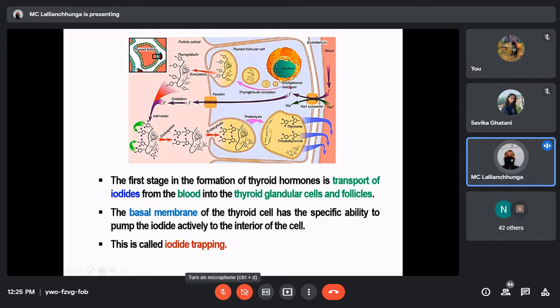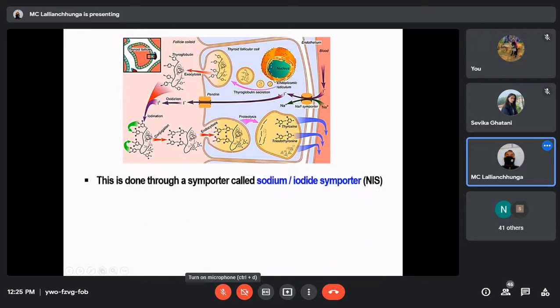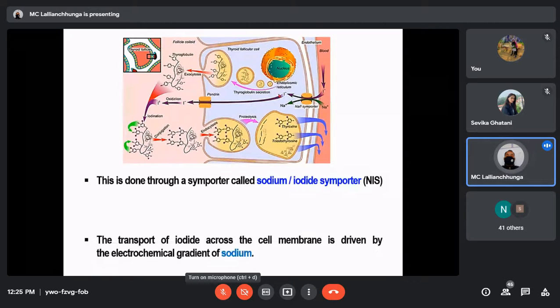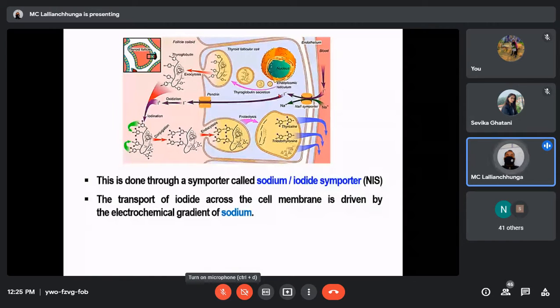We can call this iodide trapping, because this basal membrane has this specific ability to pump iodide to the interior of the cell by using the sodium iodide importer. And the transport of iodide across the cell membrane is driven by the electrochemical gradient of sodium.